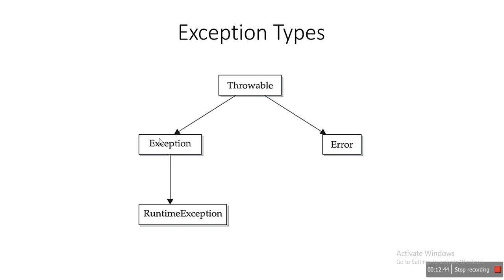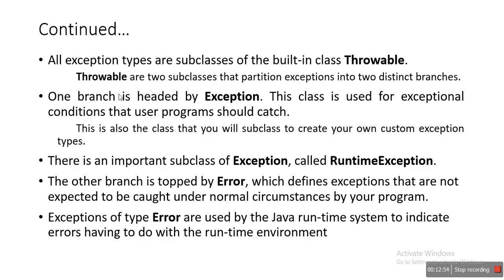Now the Exception class also has one more child class, that is RuntimeException. As you go through the exception class hierarchy, all exception types are subclasses of the built-in class Throwable. Every exception in Java is indirectly a child class of Throwable. Throwable has two subclasses that partition exceptions into two distinct branches.